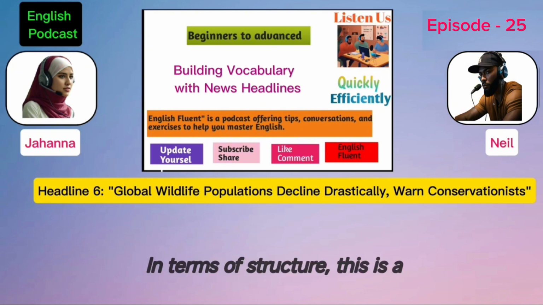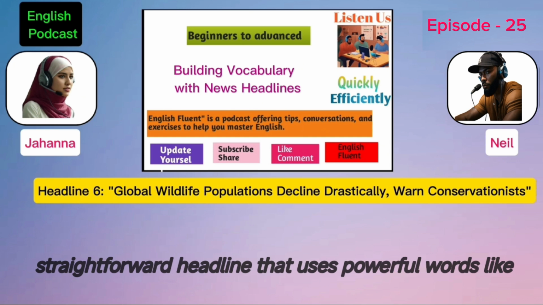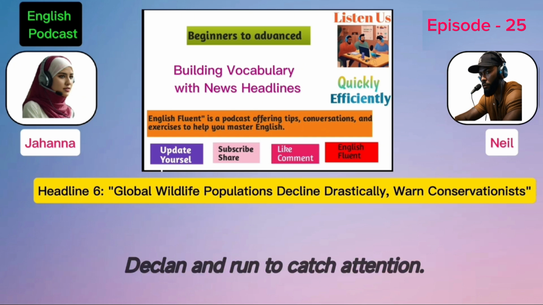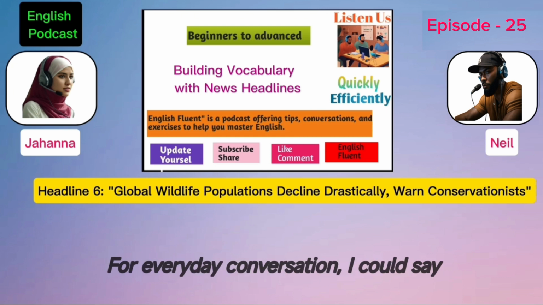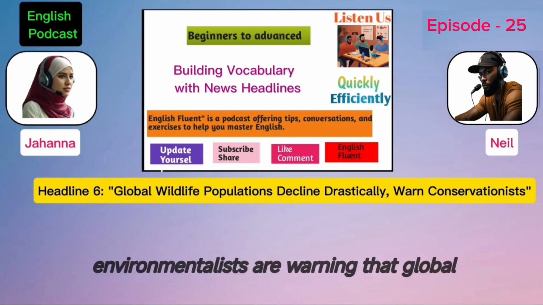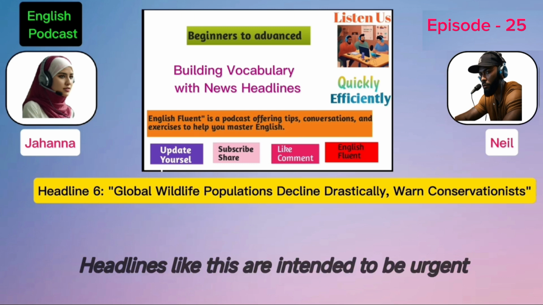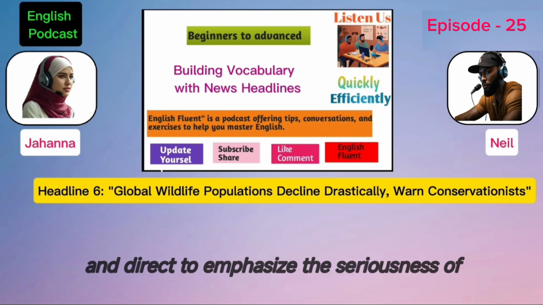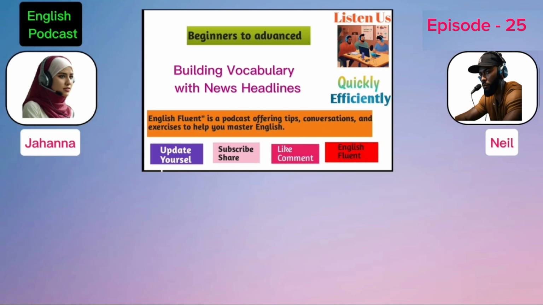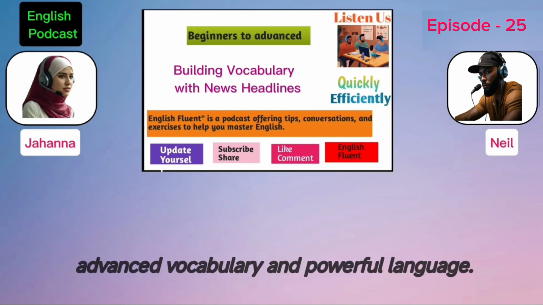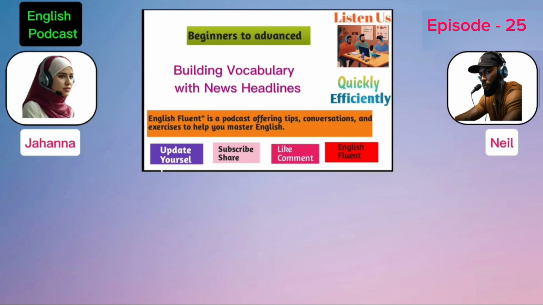And in terms of structure, this is a clear, straightforward headline that uses powerful words like decline and warn to catch attention. For everyday conversation, we could say, environmentalists are warning that global animal populations are decreasing rapidly. Adding the words back makes it more conversational. Exactly. Headlines like this are intended to be urgent and direct, to emphasize the seriousness of the issue. So, there you have it, 6 headlines full of advanced vocabulary and powerful language. Each one teaches us about word choice, sentence structure, and the unique style of headline English.